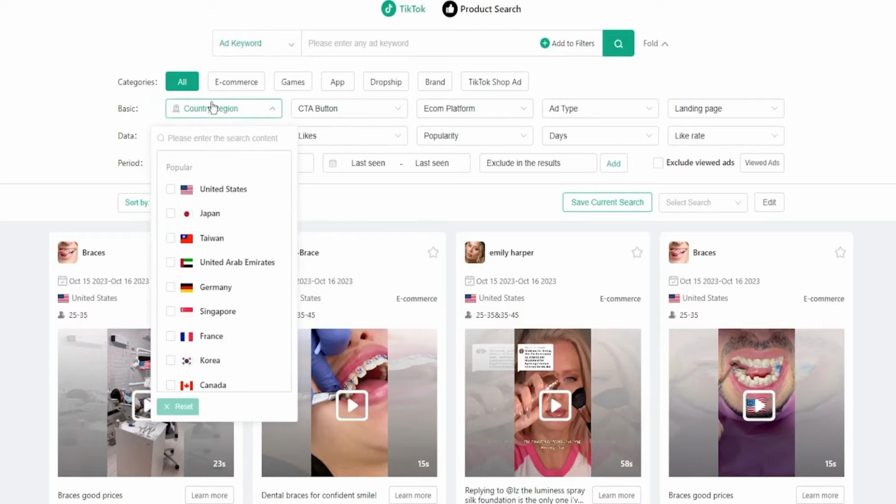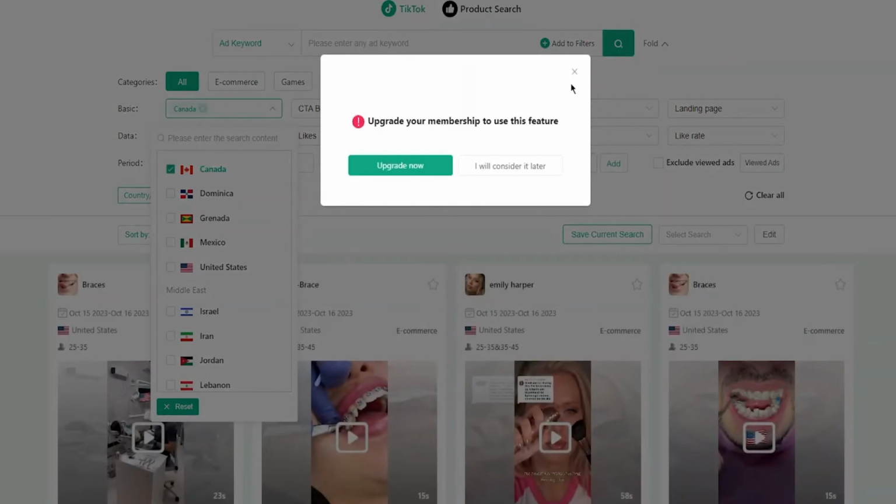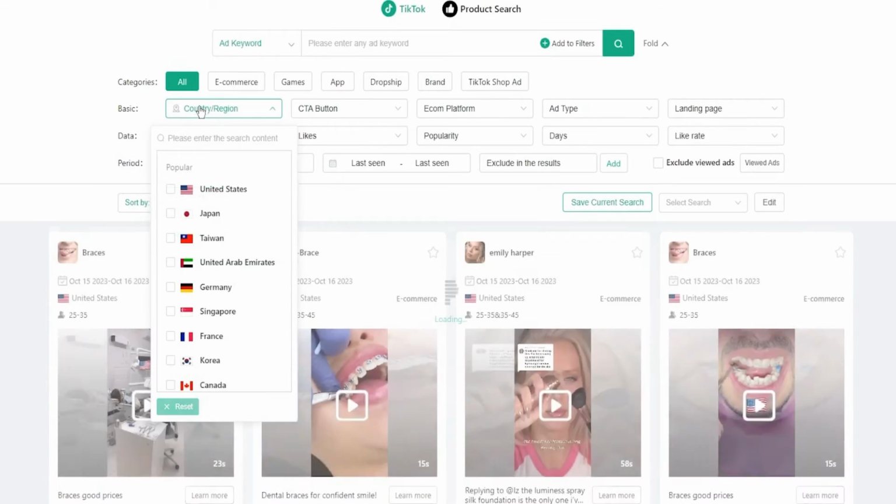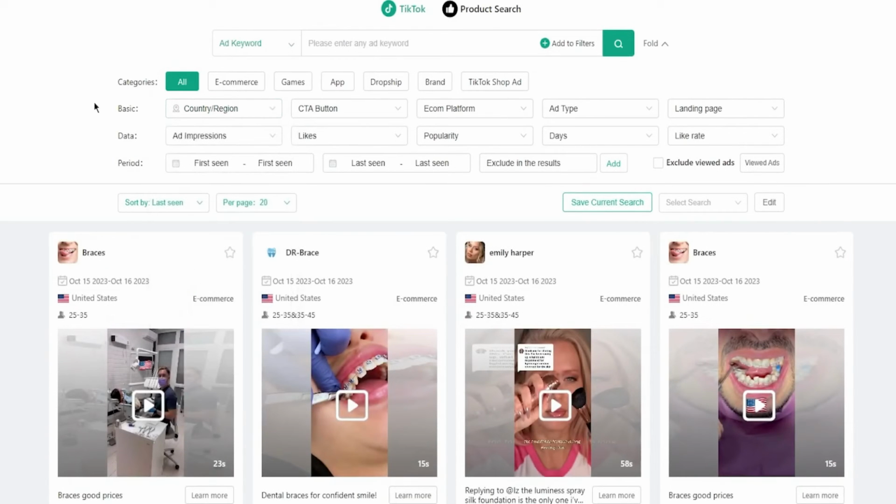So first of all, you can change the country. So let's say you want your products to be in, let's say I'm going to go with Canada. I want some Canadian products. Now, obviously, you're going to need to up your membership to use this feature, but more on that later. But yeah, you get the point that you can change your filters and countries.